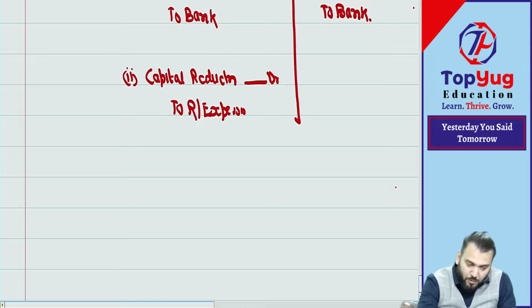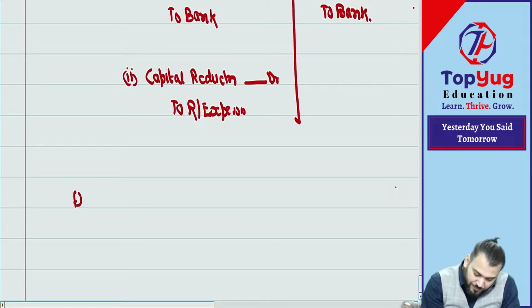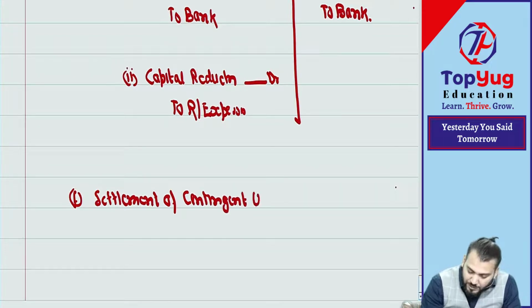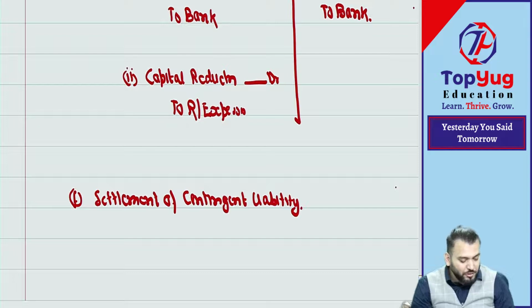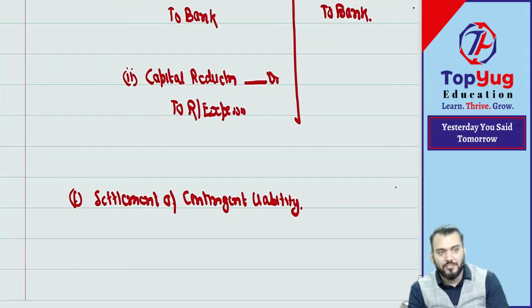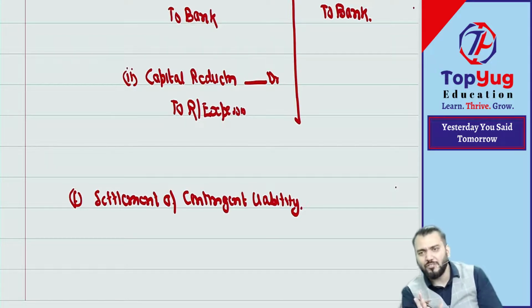Then write down the next point. Point number F. Settlement of contingent liability. You all know what is contingent liability? Do you know what is contingent liability? Till now we have not covered AS 29. In AS 29 we'll do a detailed discussion about contingent liability. But you know what is contingent liability?